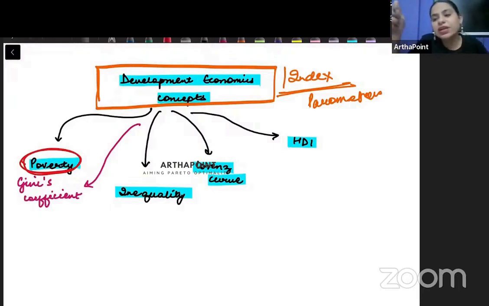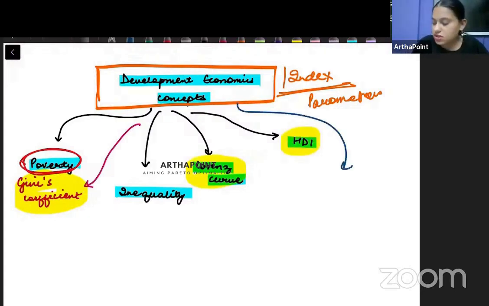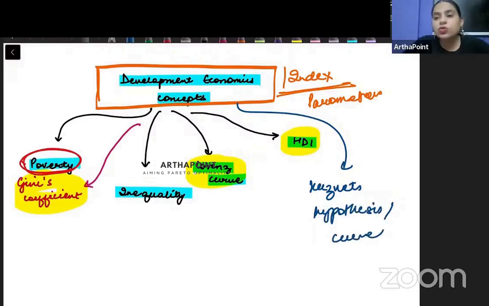It means they are not concerned with what your poverty committee suggested. No. They just want to know whether you understand the basic concepts related to poverty, right? Whether you know what is multidimensional poverty index, whether you know what is Gini's coefficient, whether you know what is Lorenz curve, whether you know what is human development index, right? You know what is Kuznets hypothesis or Kuznets curve, right? So you need to know about these parameters, right?